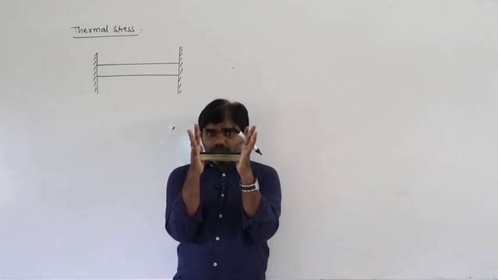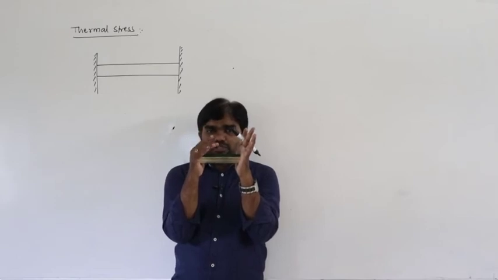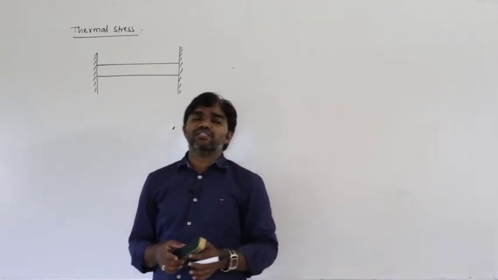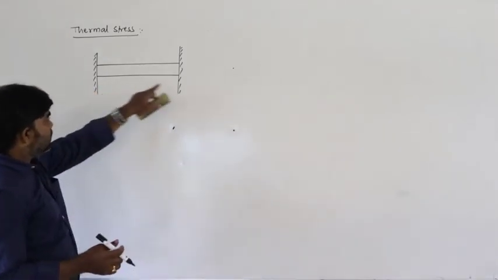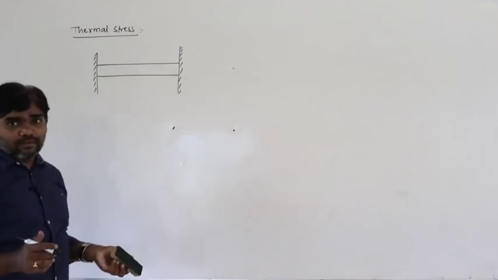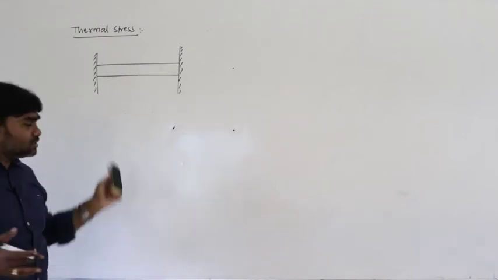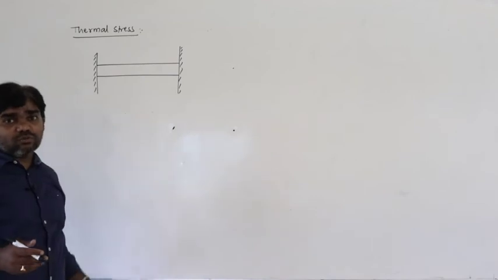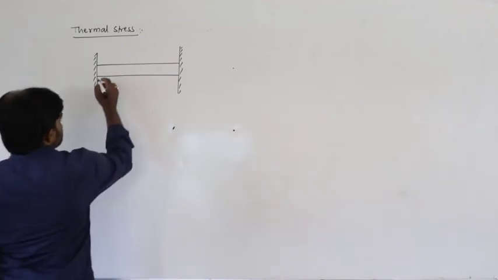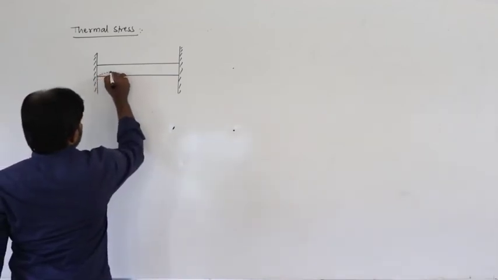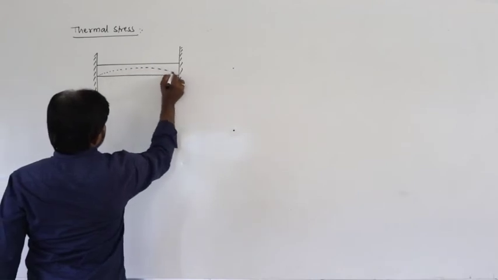But these rigid supports do not allow this metal to expand. That is the concept. These walls do not allow this rod to expand. Of course, the temperature increases, but these walls do not allow it to expand. Due to that, there must be a small bending in that material.